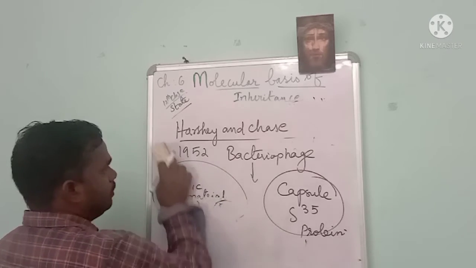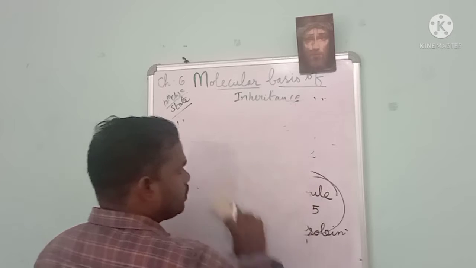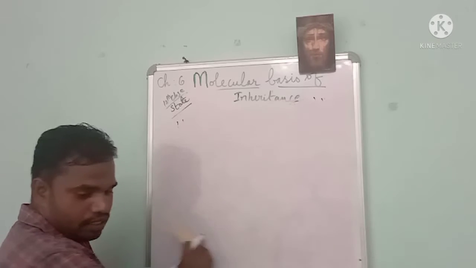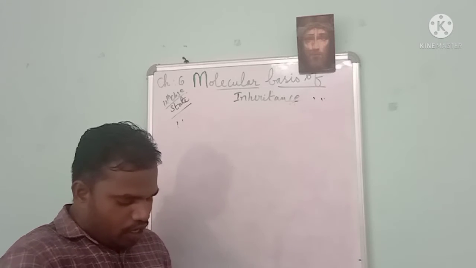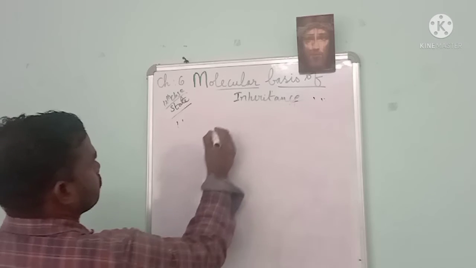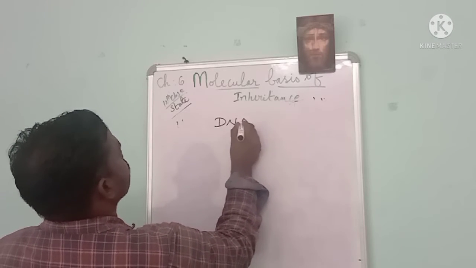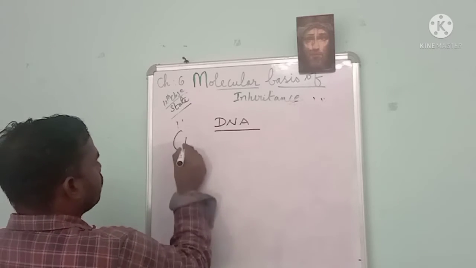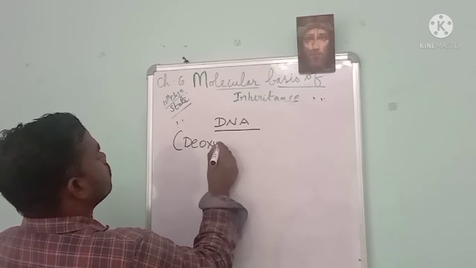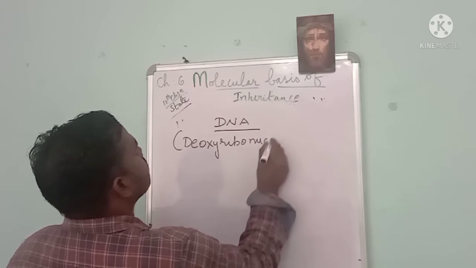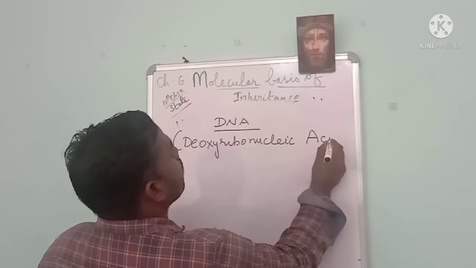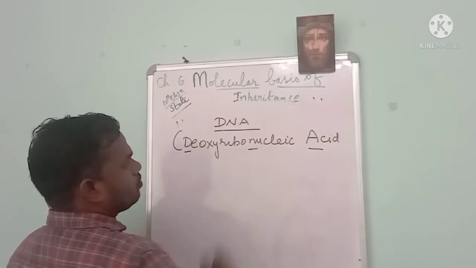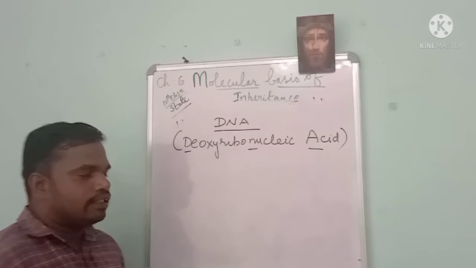Okay, come back to the DNA. So far we have seen the search for genetic material. Am I right? Now, what is DNA? What is the full form of DNA? We call it deoxyribonucleic acid. Got it? So this nucleic acid is the genetic material.